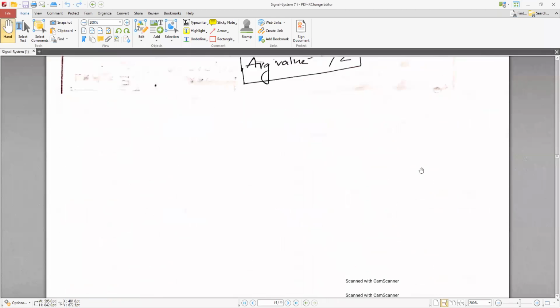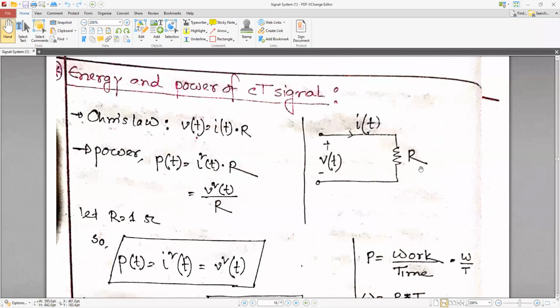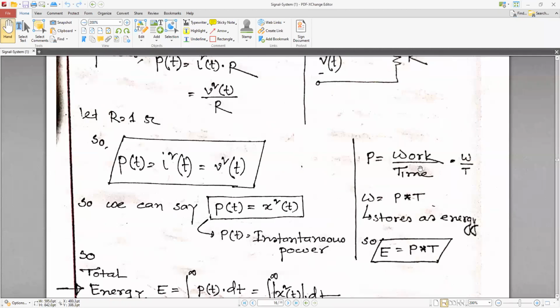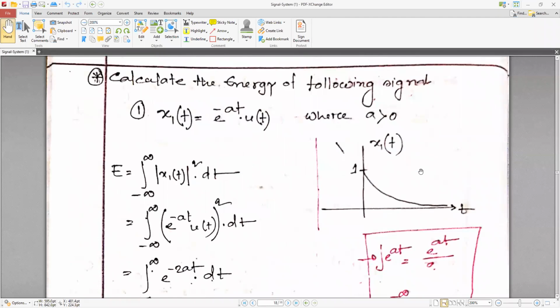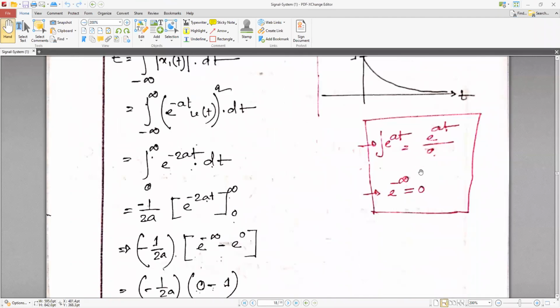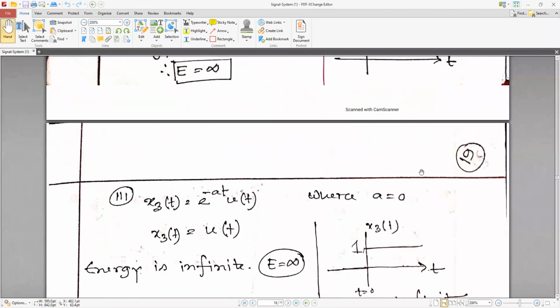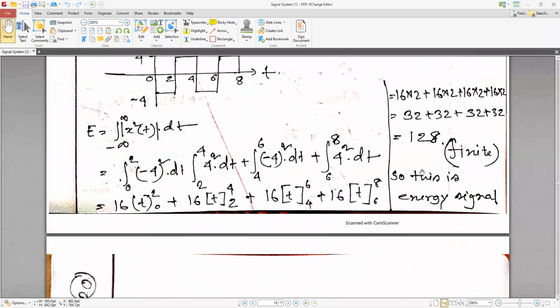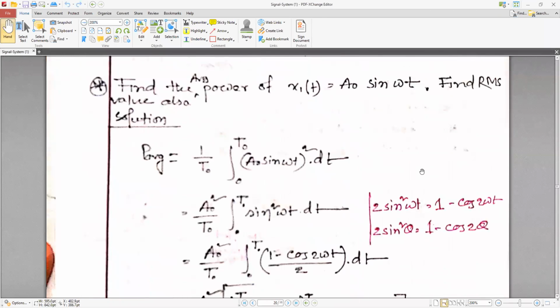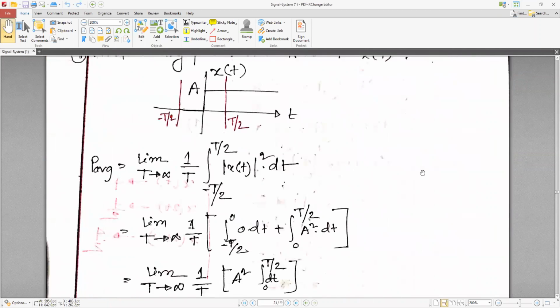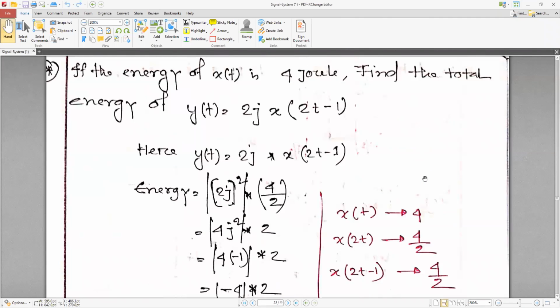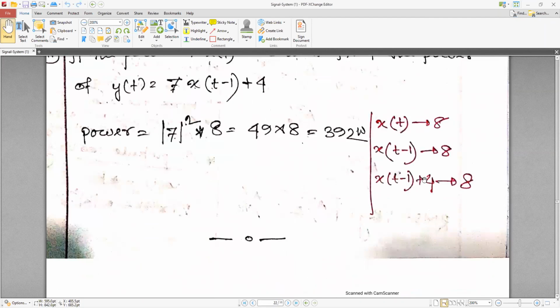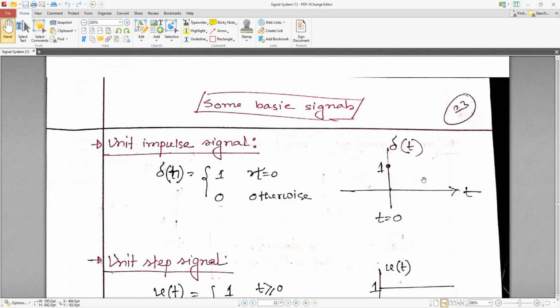Energy and power of a continuous time signal, that is the CT signal. Some basic signals are given here.